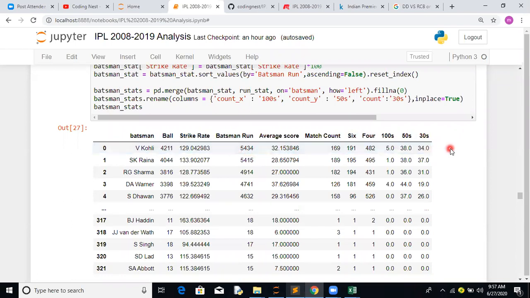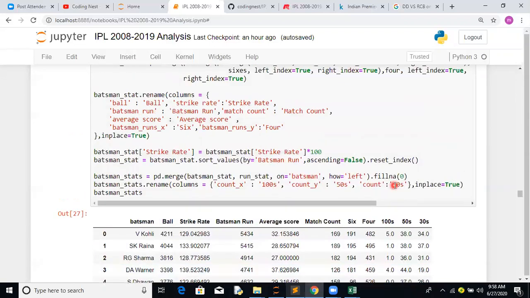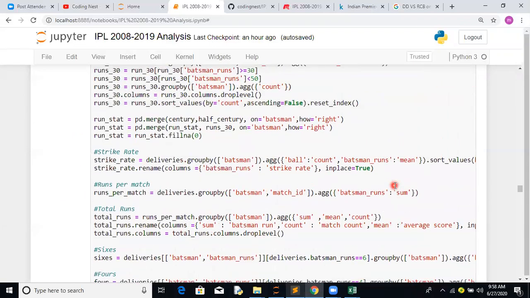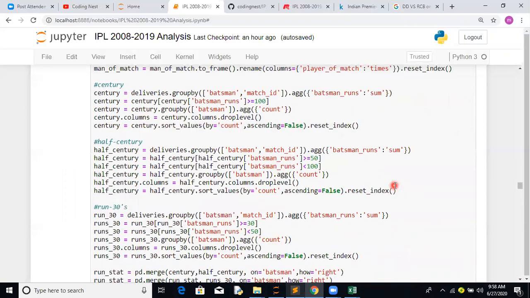So this way we are going to create one more feature. Basically we're going to create a points feature, so that on the basis of the stats we are able to create this. So let's see one by one how we have done it. Again, this you can explore later.